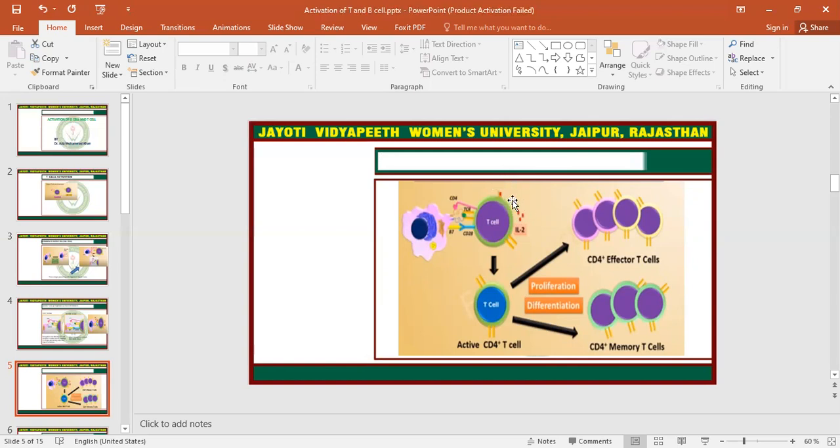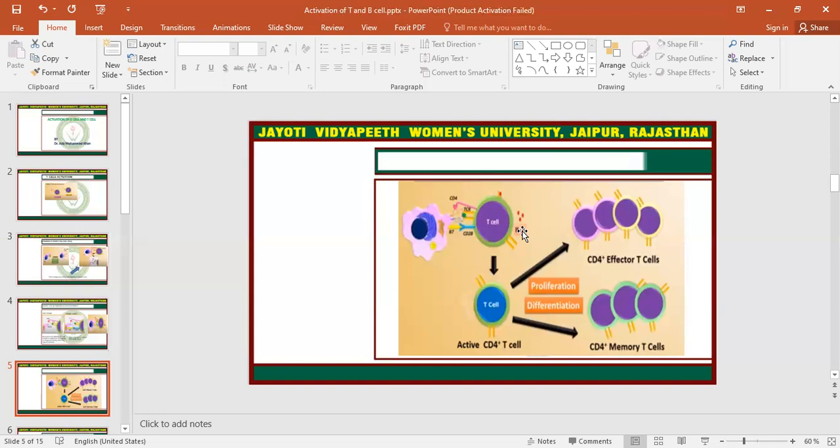Okay, after binding to the receptor, this interleukin 2 will activate the T helper cells. After activation, the T helper cell will proliferate.